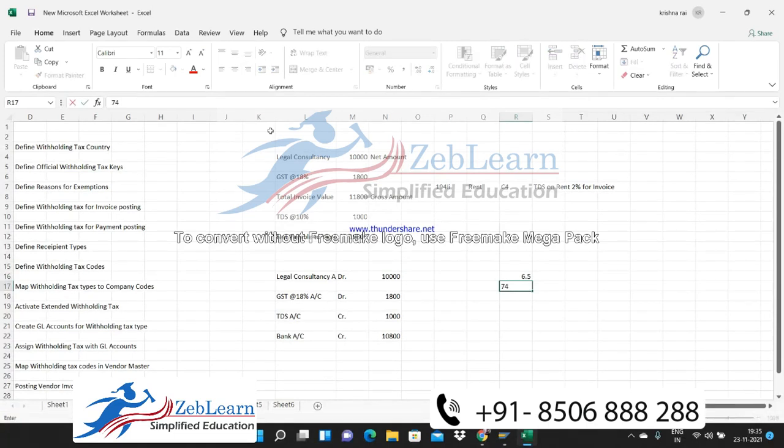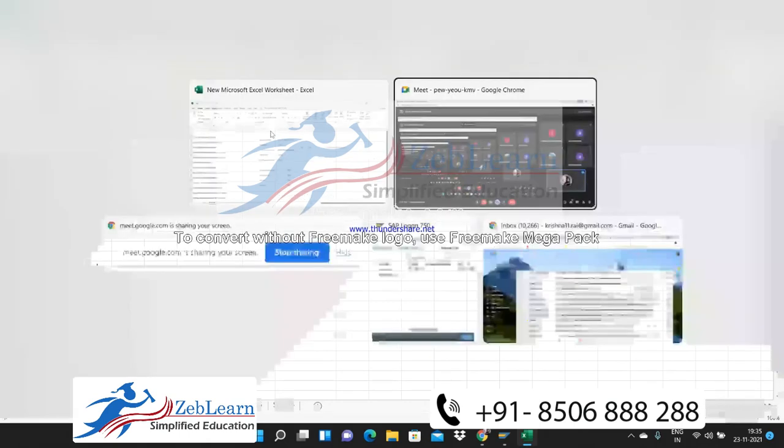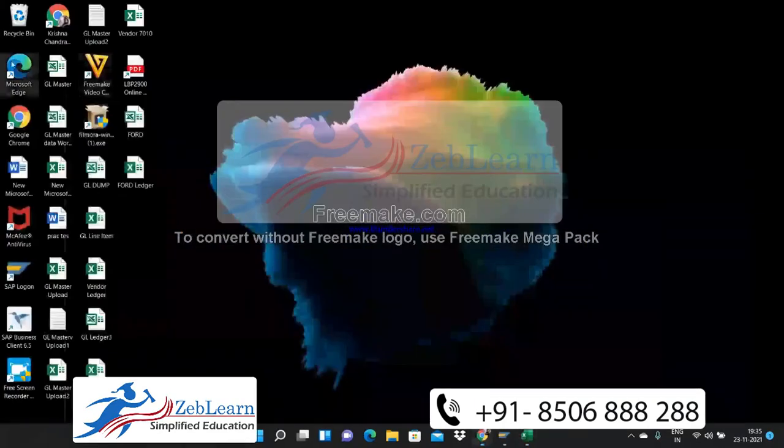And 7.4. So what would be the rounding of amount as per commercial term? Both will be 7, right? So if you select the first option, the system will round off your tax amount, or whatever amount you are going to calculate, in that way. That is the first option.